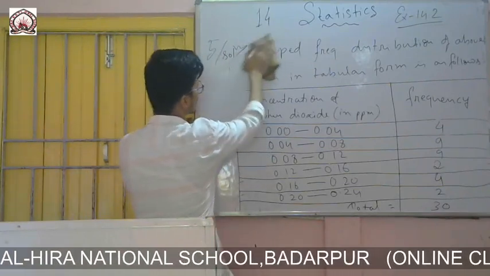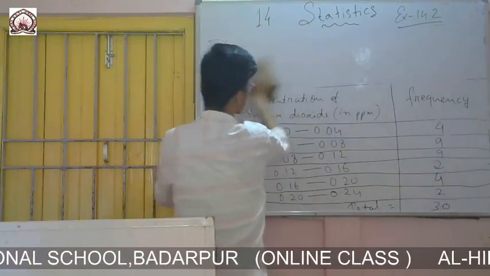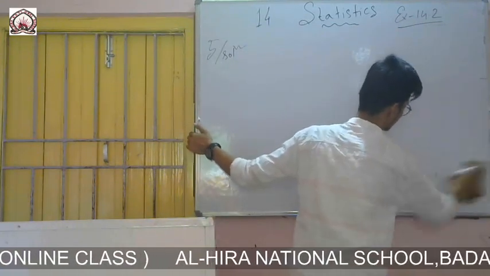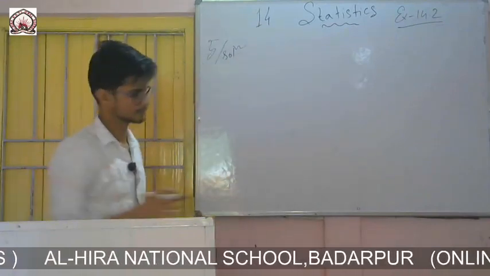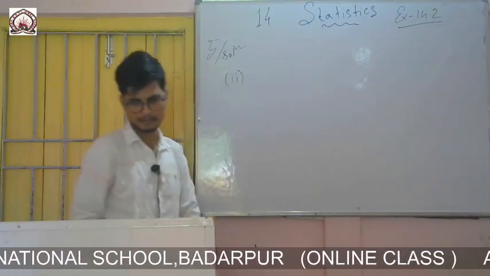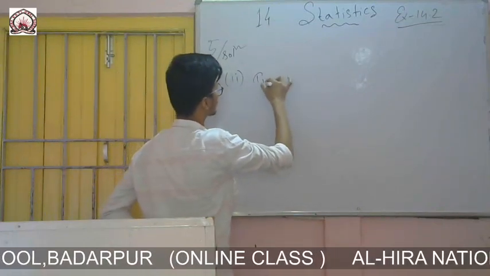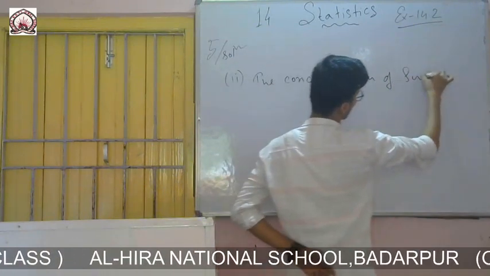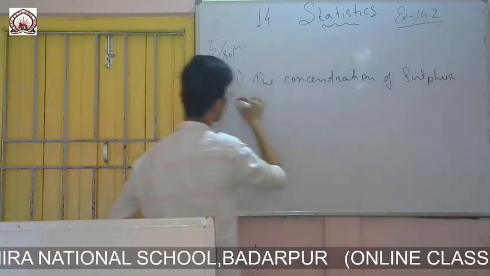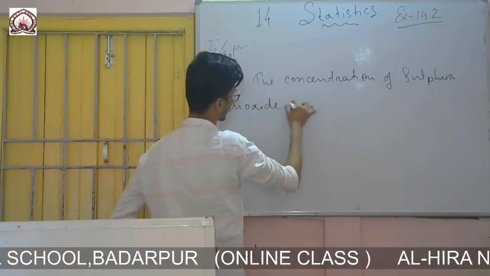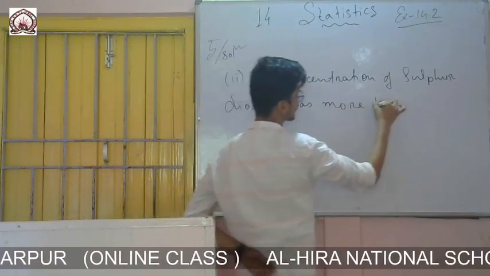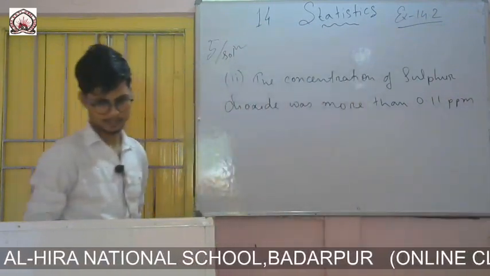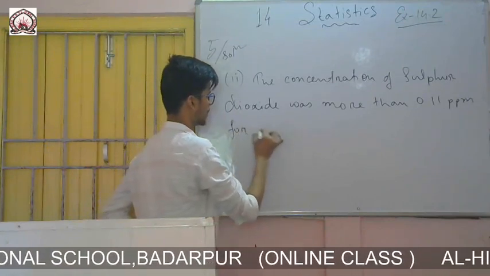Now we will do Roman number 2. You write: the concentration of sulfur dioxide was more than 0.11 ppm for how many days?